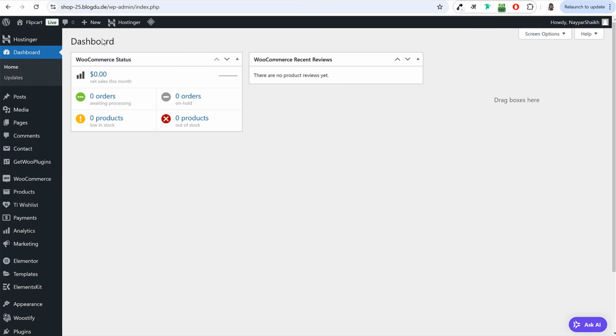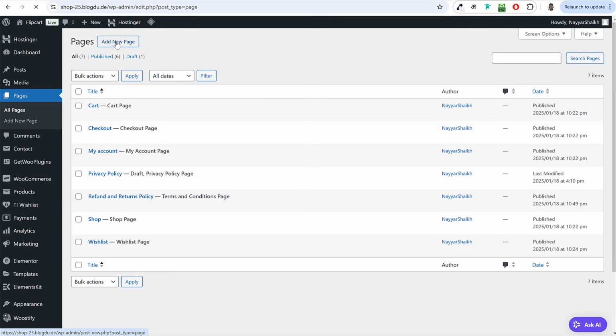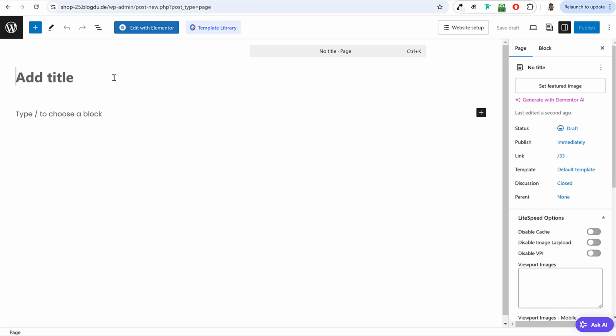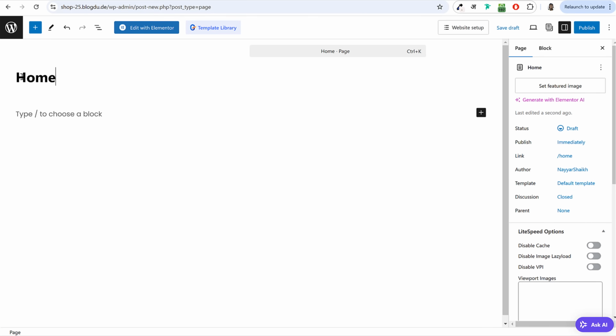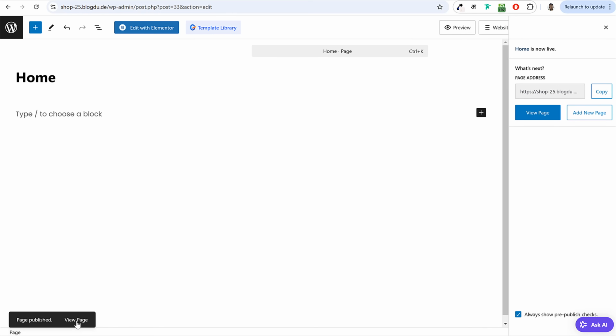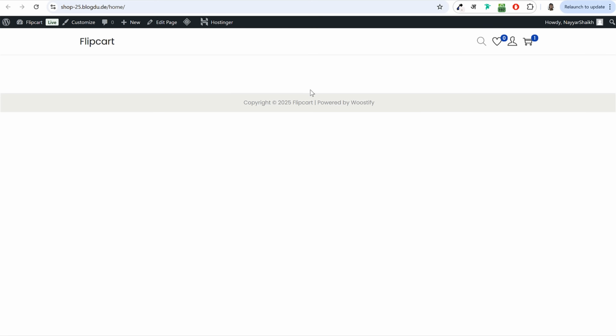Now to create a new page, we have to click on pages at the left hand side and click on this add new page button. Now because we are creating our home page, we'll name it home, obviously. So under title, I'll type in home. Now if you just name it home and publish this page, and if you open this page in a new tab, let's see how it looks.